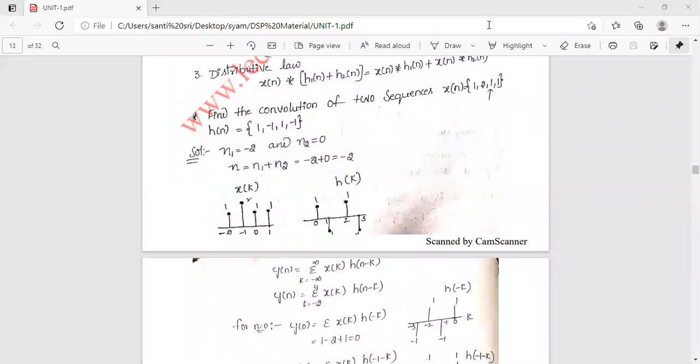A continuous time signal is continuous for all time t. Whereas a discrete time signal is available at discrete instances of time.